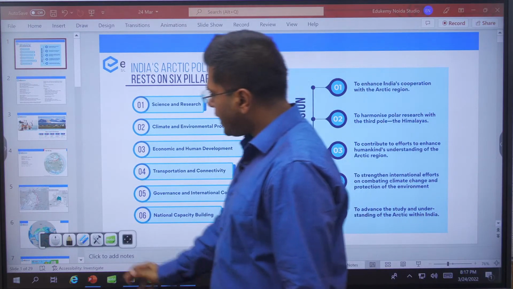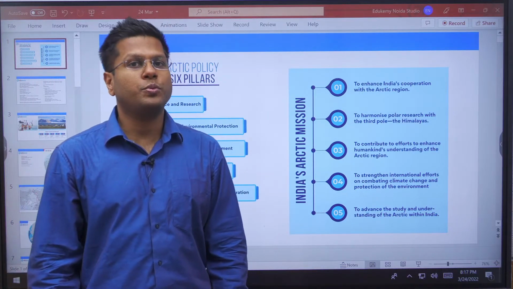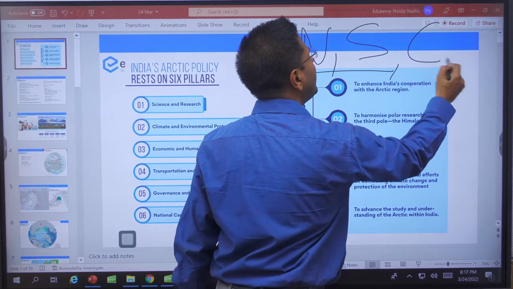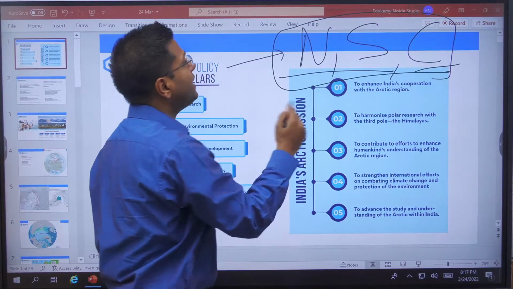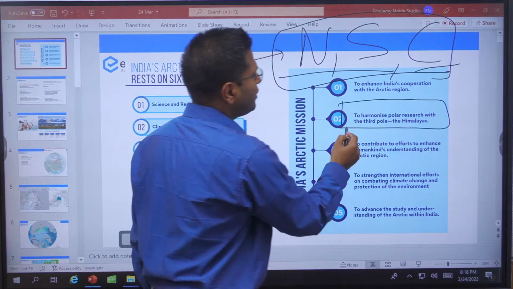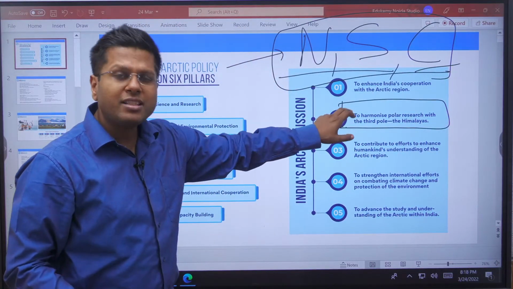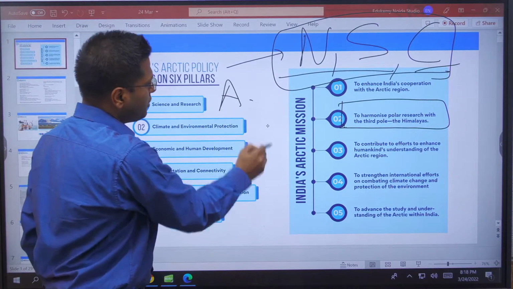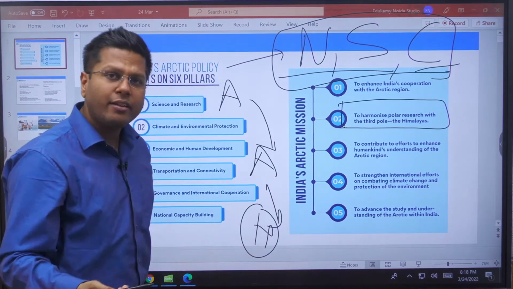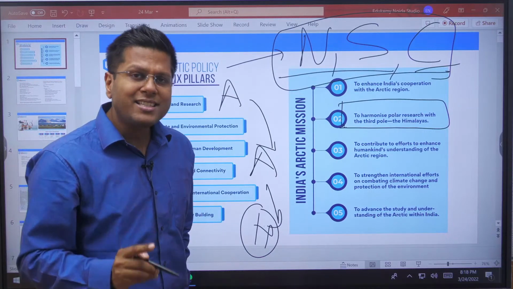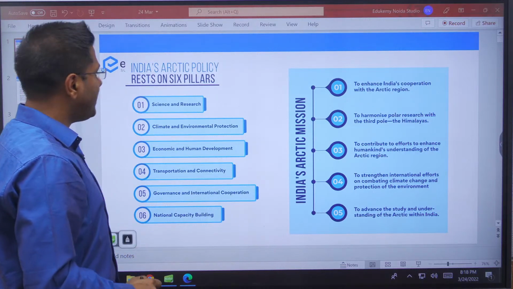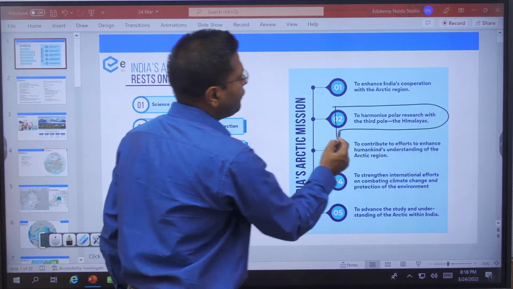See, if you think Russia is the only country with which India is cooperating, it is not so. India is also cooperating with Norway. India is also cooperating with Sweden. India is also cooperating with Canada. These are 3 other countries with which India has initiated its program for Arctic research to harmonize polar research with the third pole. See, the moment we started understanding the Antarctic, we understood how to deal with the Arctic, and with the help of both of these, we are going to understand how the Himalayas will behave with the rising sea level, with the rising climate change, with the rising temperature imbalance around the whole world. So the Himalayas will be able to be studied with the help of studying the Arctic region.